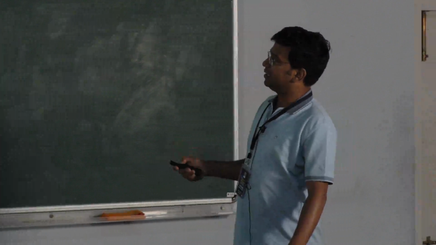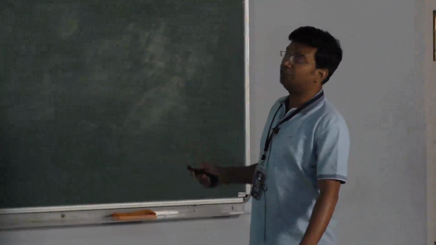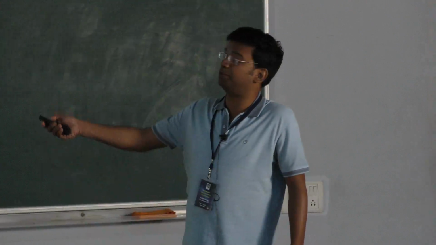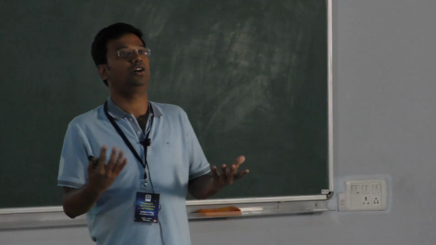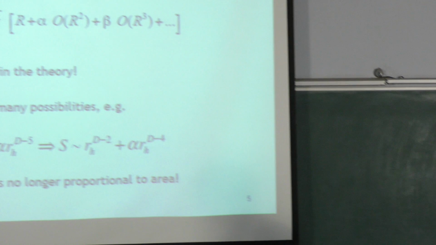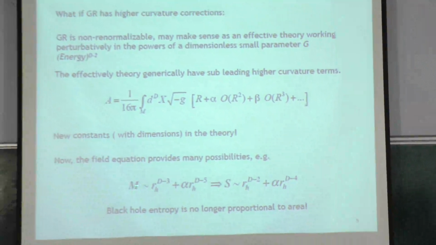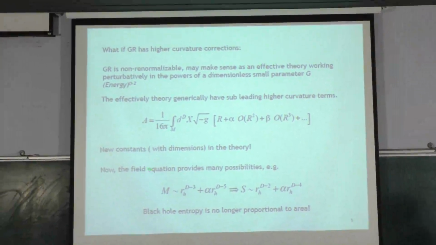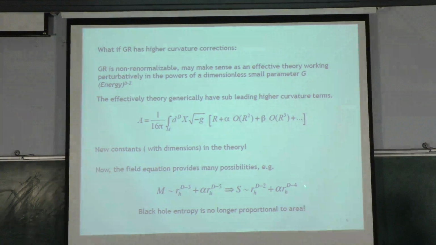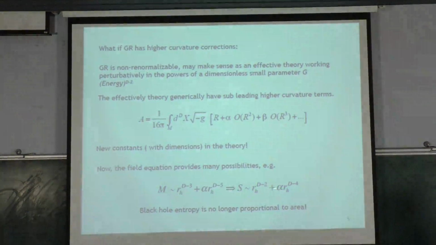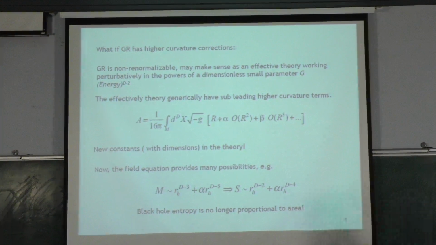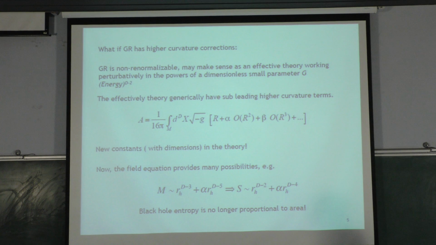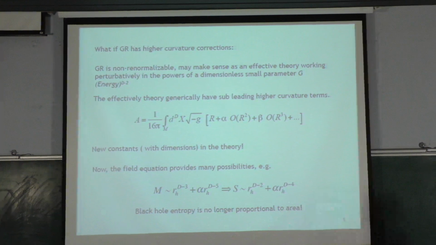Note that once these higher curvature terms come, there will be new dimensionful constants. That is very important. Of course, if you are doing quantum field theory, all this should be determined by one length scale, the Planck length scale. But you can think phenomenologically that there will be new dimensionful constants. And then, in the relations between mass and horizon radius, there could be various possibilities. You can think of various formulas for the entropy once there are new dimensionful constants in your theory. The dimensional argument can give you new things. And therefore, the black hole entropy need not be proportional to the area.